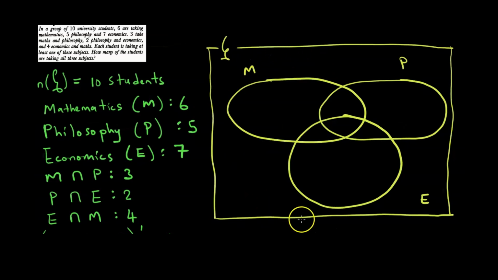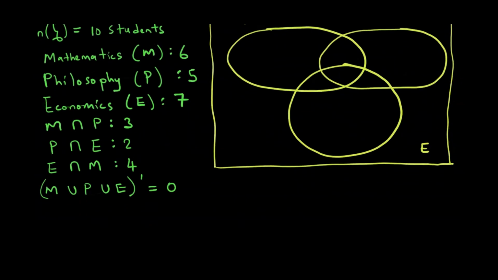Zvoreva kuti kunze kunoku, the complement of the union of M, P and E is equal to 0 since each student is taking at least one of these subjects. Hapana student, 10 university student vatorwa vari kuita comprise our universal set. Hapana student isina subject rairi kuita. The actual question iri kuti, how many of the students are taking all three subjects? How many of the students are taking all three subjects?